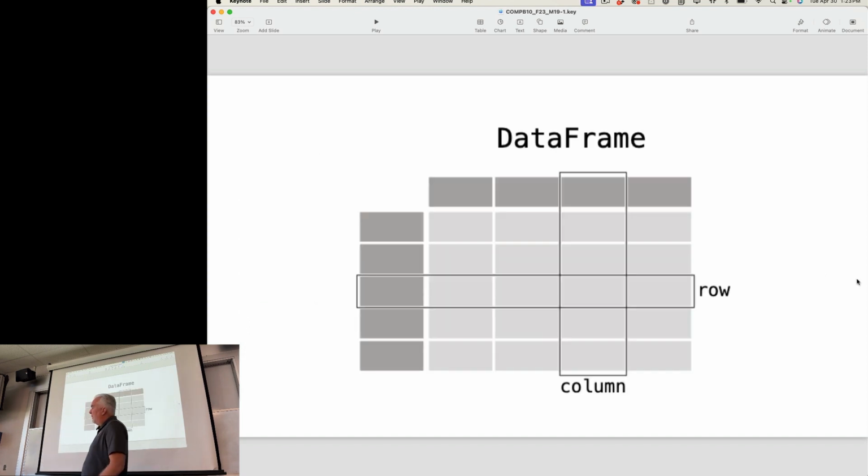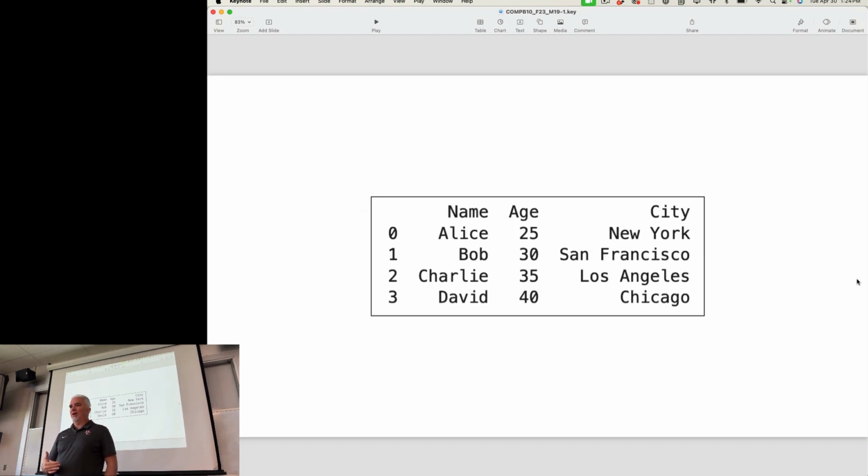So Pandas, when it looks at data, looks at things using this idea of a data frame. A data frame has columns and it has rows. Each row represents a record in the database. Each column represents a field, a specific type of data. Abstract is difficult. Concrete is much easier.